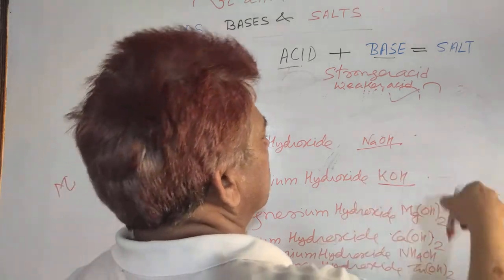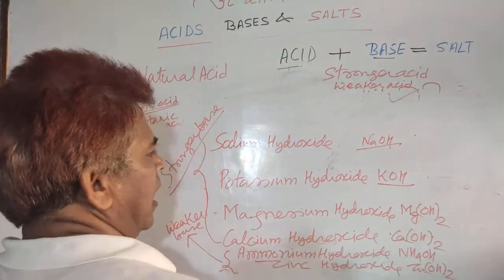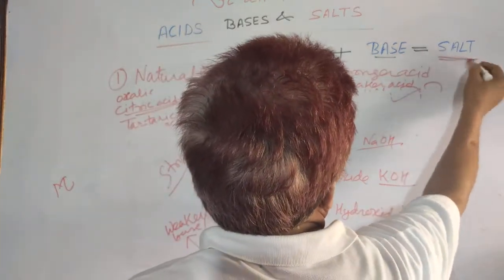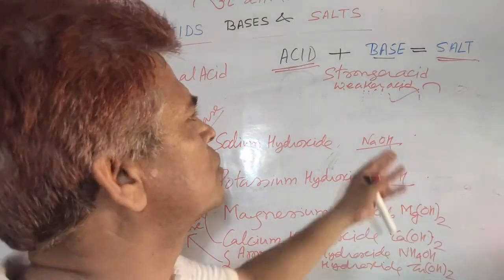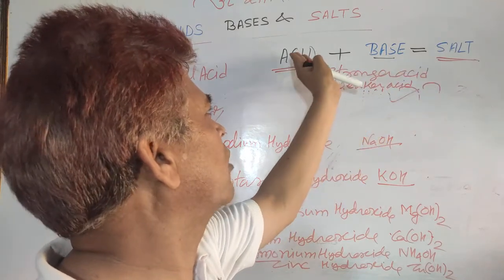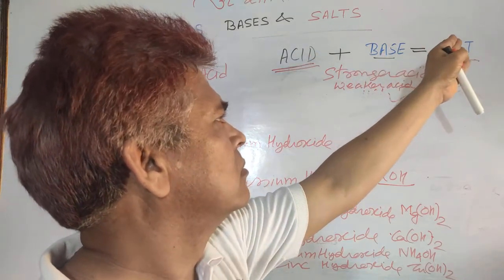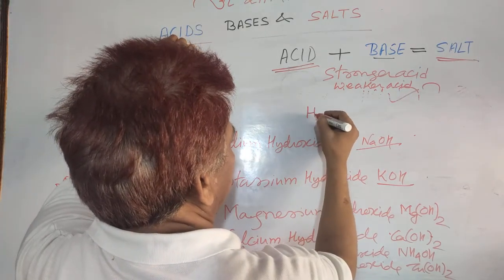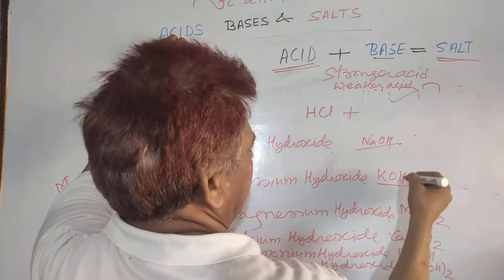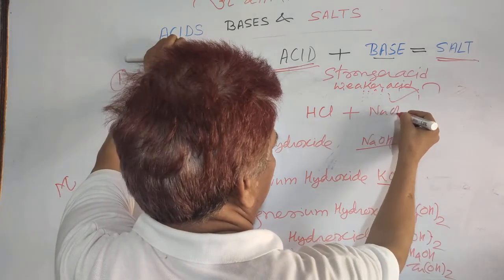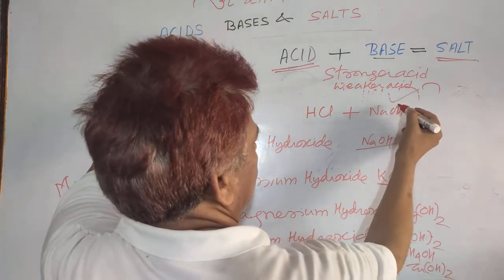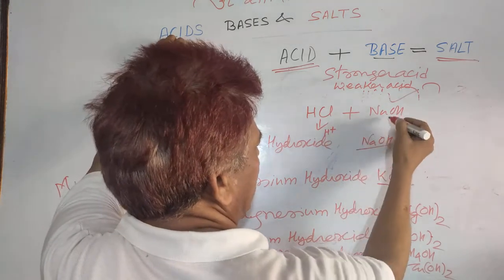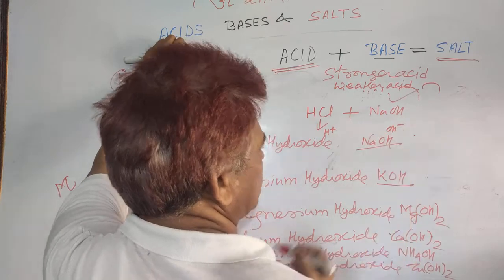And in the next class I will discuss salt also. I just defined salt: a combination of acid and base is known as salt. For example, take one acid, HCl, and one base, sodium hydroxide. From the acid comes H plus, and from the base comes OH minus.